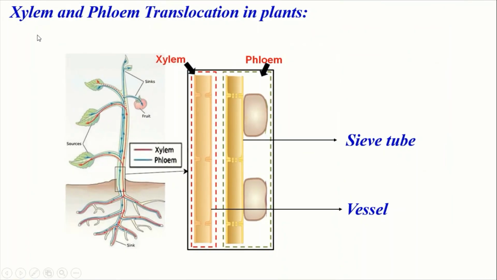Now everybody see the xylem and phloem translocation. You have learned earlier that plants absorb water through osmosis. The water is conducted to the leaves, even to the topmost region of a very tall plant.